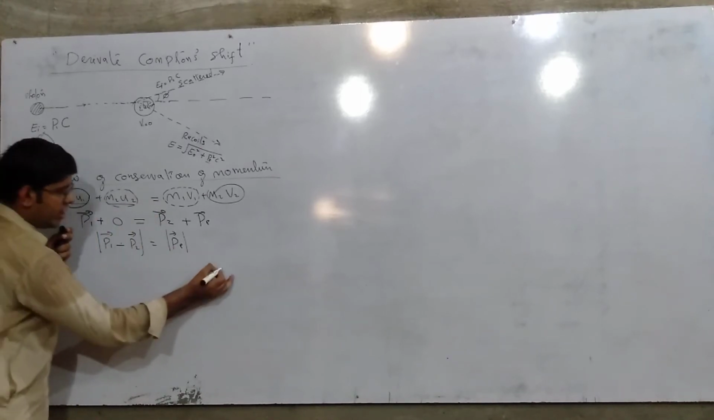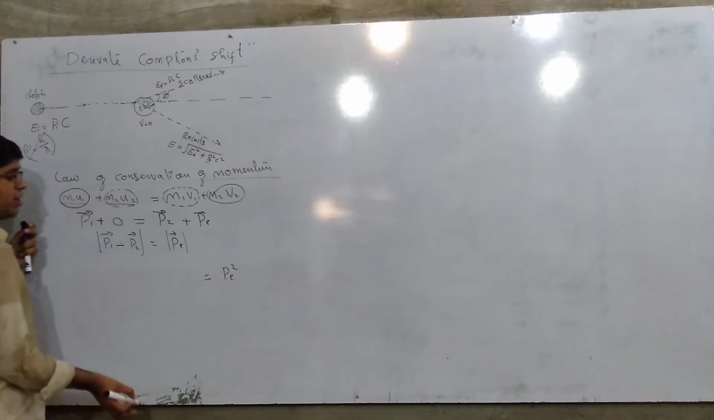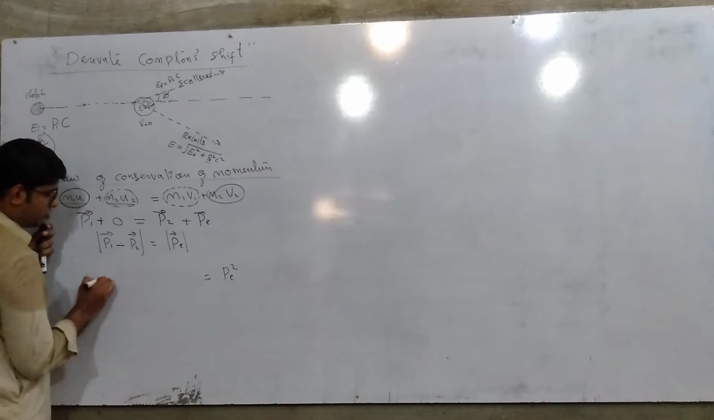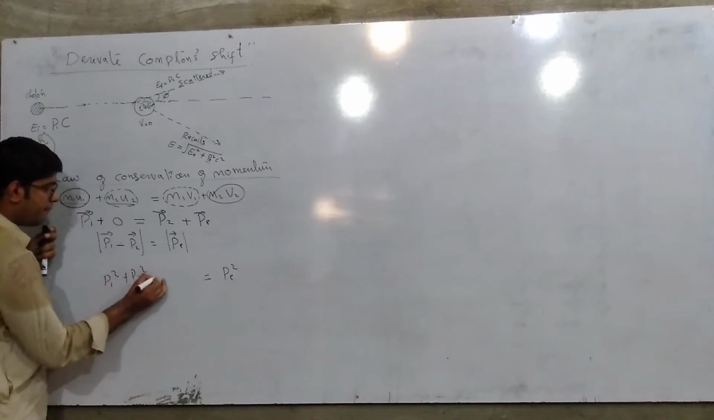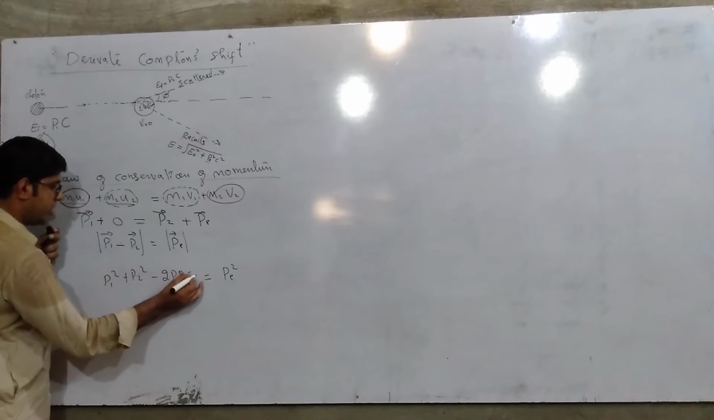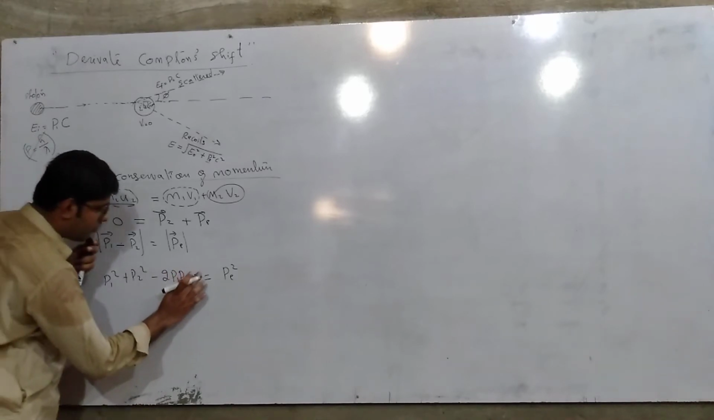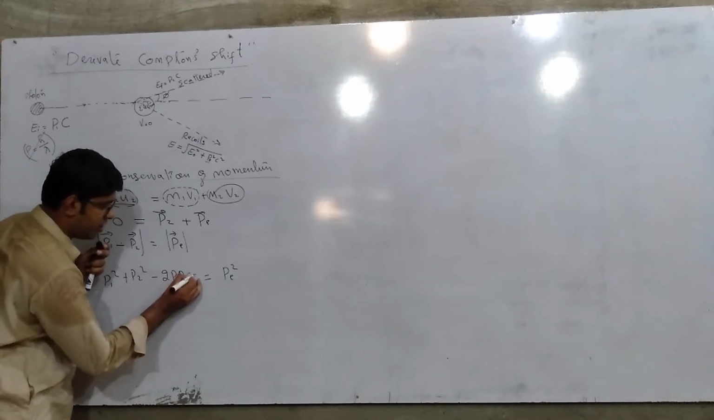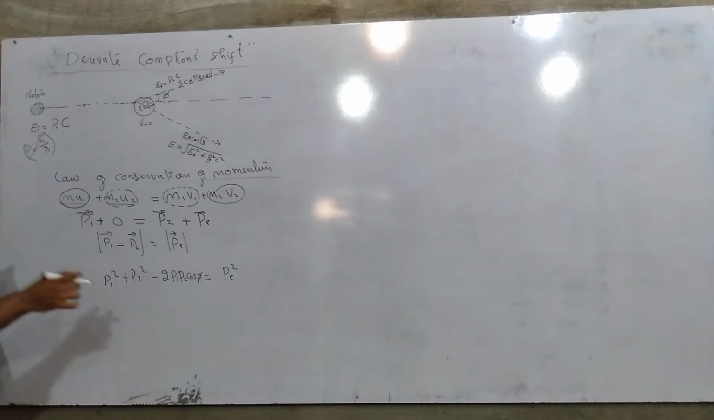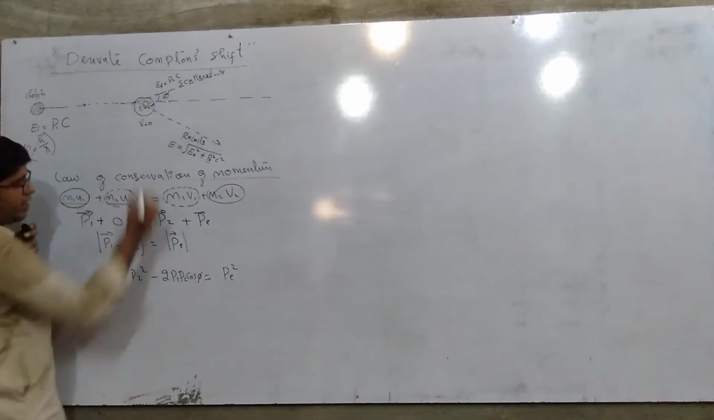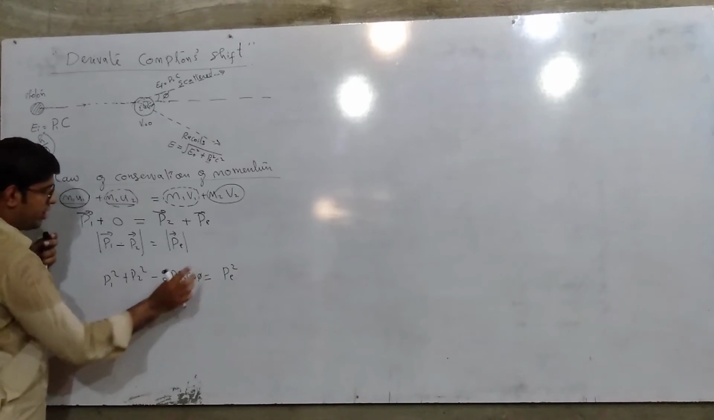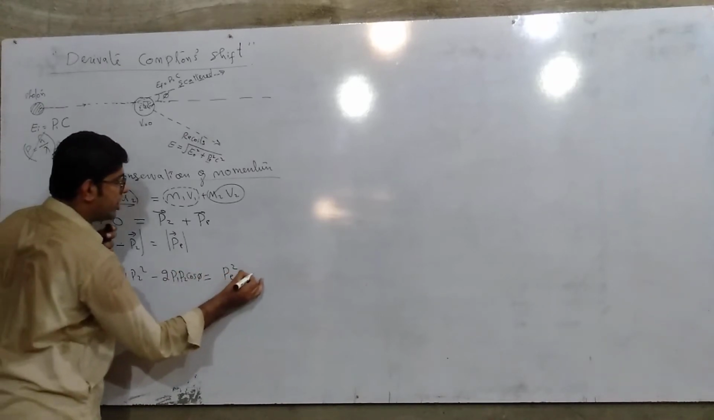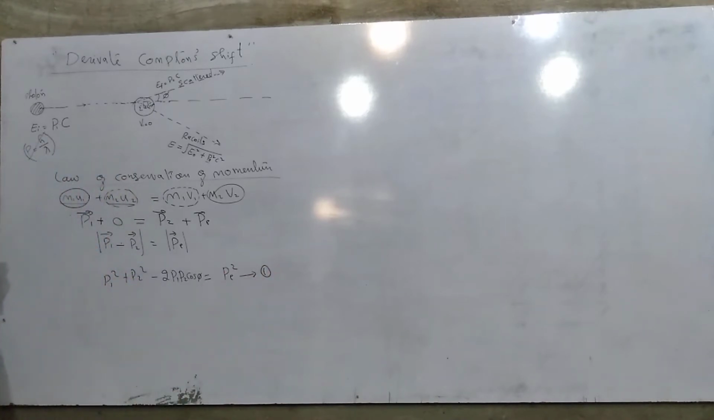And the cosine law is a very easy concept. Pe square is equal to P1 square plus P2 square minus 2P1 P2 cos theta. So here we should write phi instead of theta, cos phi, because here the angle is represented by phi, not by theta. And this is the equation to find the momentum of the electron. I give this equation as equation number 1, and this is the law of conservation of momentum that we have applied.